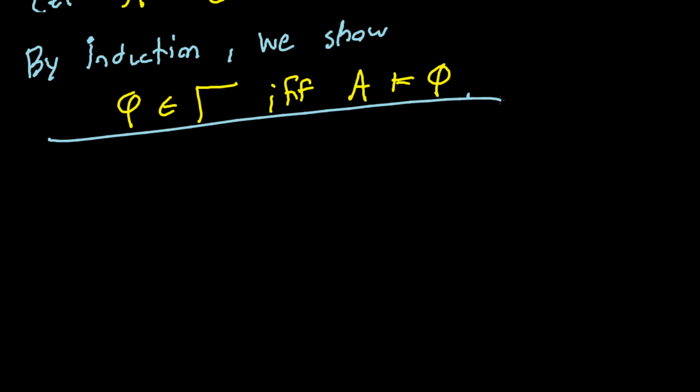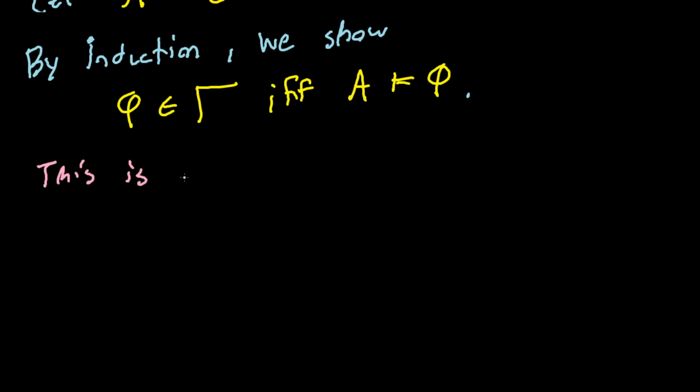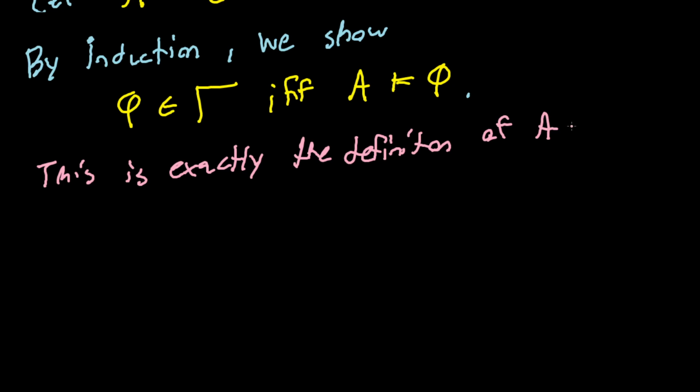So by induction, we're showing this, right? And this statement is actually exactly the definition. I'll write it down. This is exactly the definition of A models gamma. I keep writing sevens instead of gamma. I really like 7, I guess. So this is exactly the definition of A models gamma.